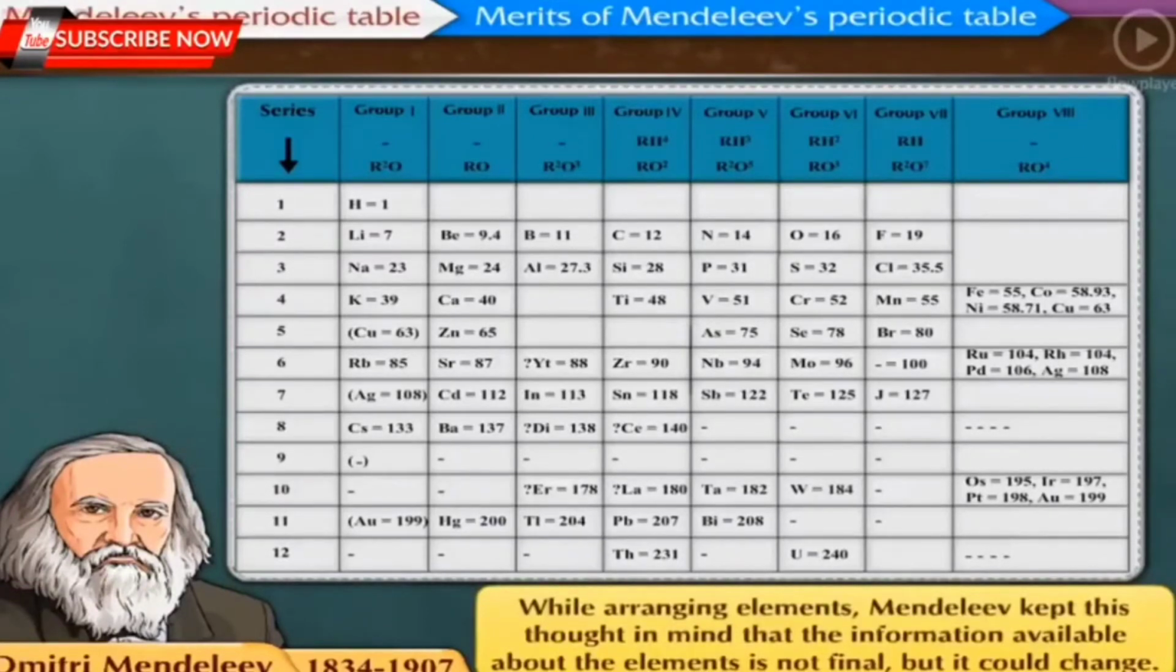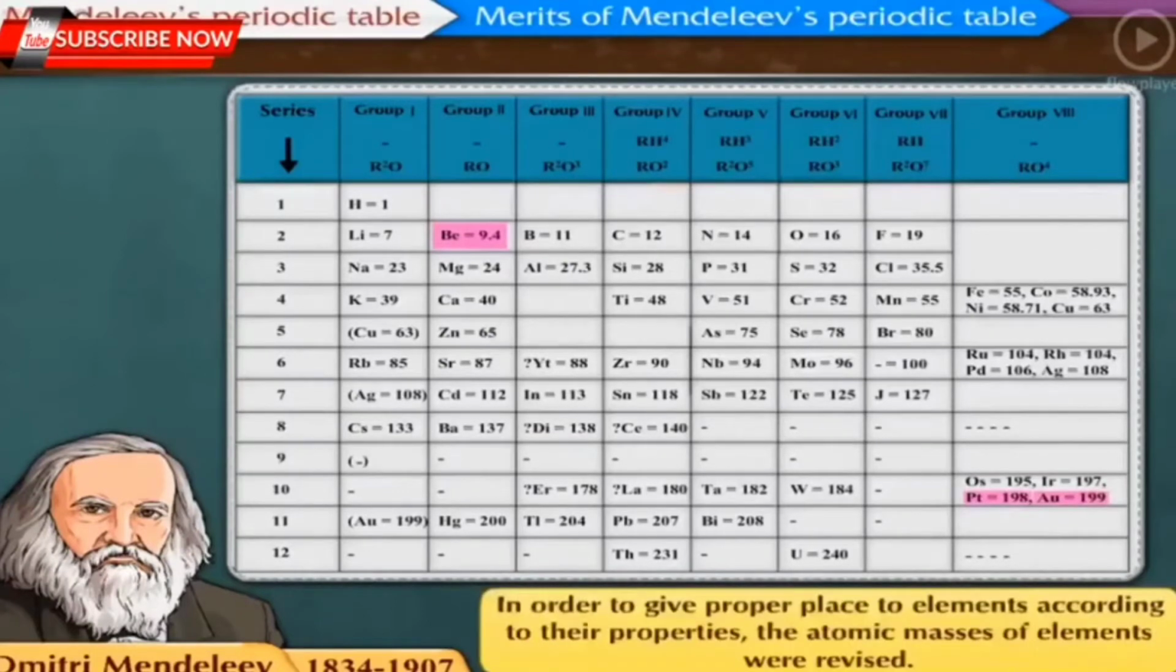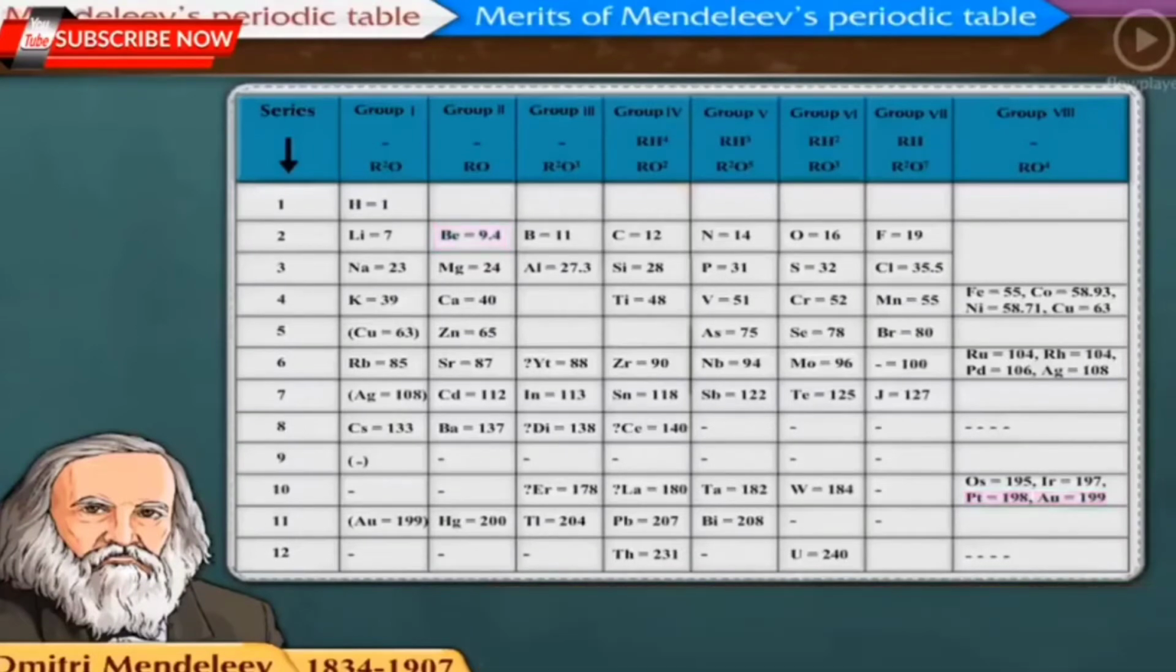Thus, the following characteristics of Mendeleev's periodic table are seen. 1. In order to give proper place to elements according to their properties, the atomic masses of elements were revised. For example, the atomic mass of beryllium, which was previously determined as 14.09, was changed to 9.4 and placed before boron. 2. In the periodic table, Mendeleev kept vacant places for certain elements which were not discovered till then.